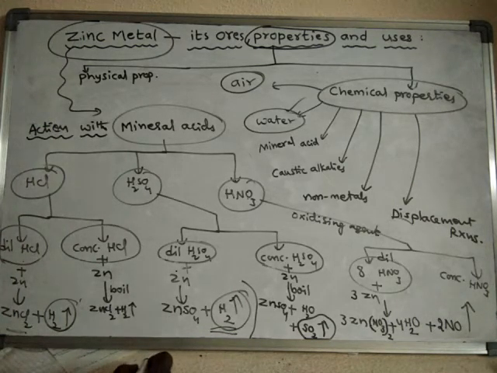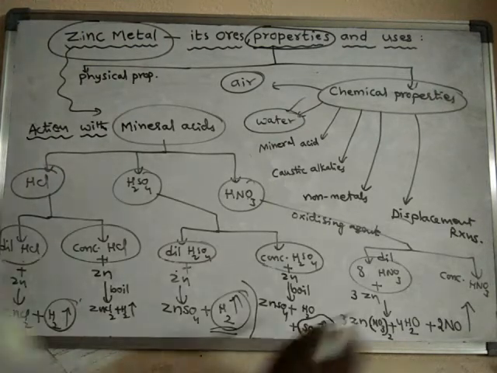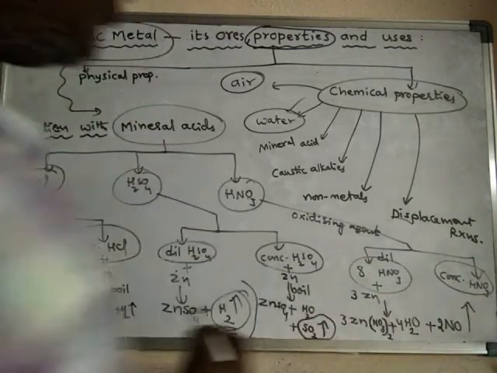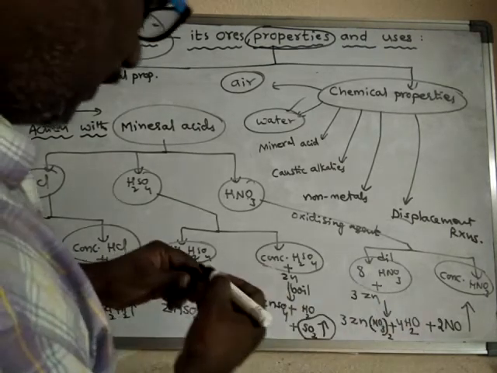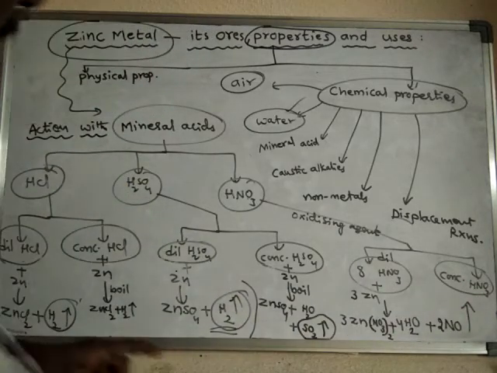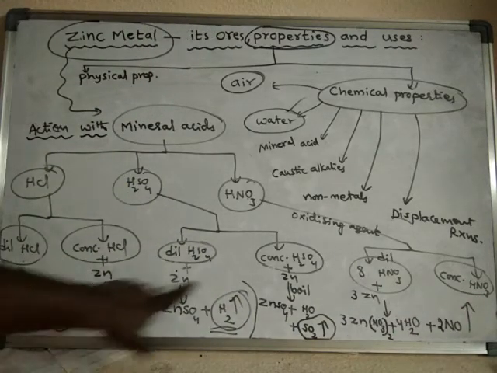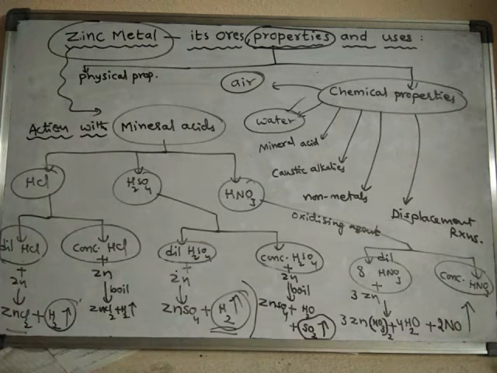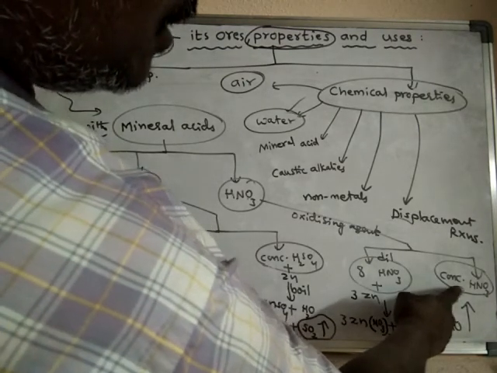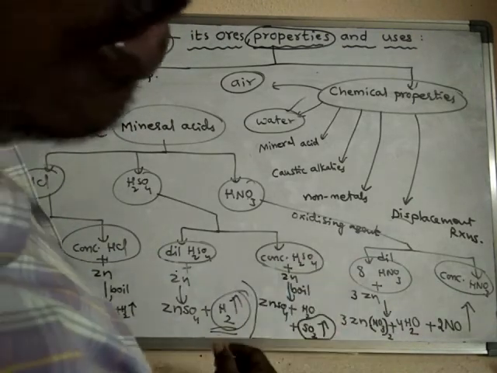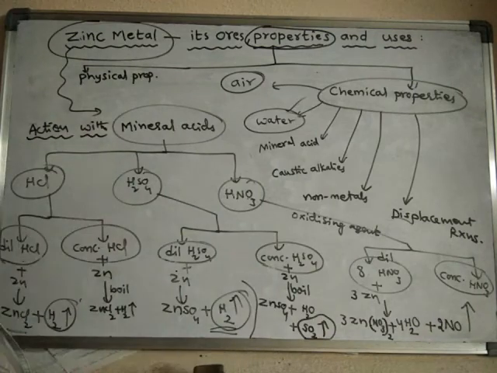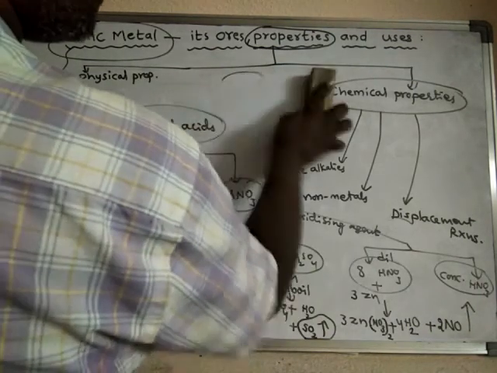Okay, right. Now with concentrated HNO3, how will the reaction of zinc take place? Here also, with concentrated HNO3, no need of boiling. With concentrated HCl, it requires boiling. With concentrated sulfuric acid, it requires boiling. But zinc metal reacts with concentrated nitric acid even without boiling. So no need of boiling. I will write the reaction here.